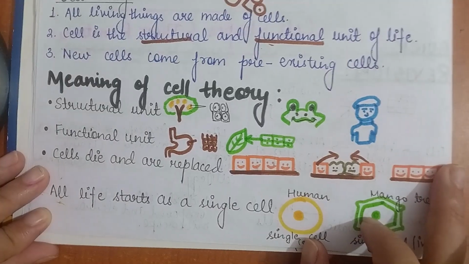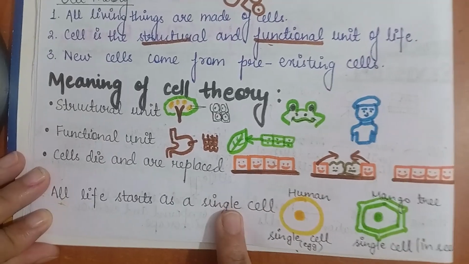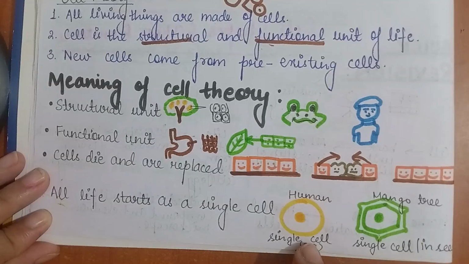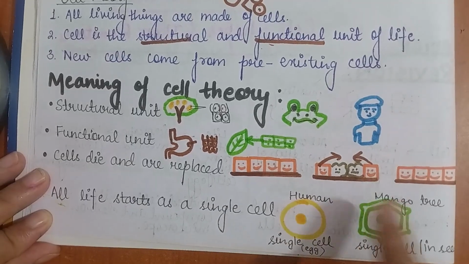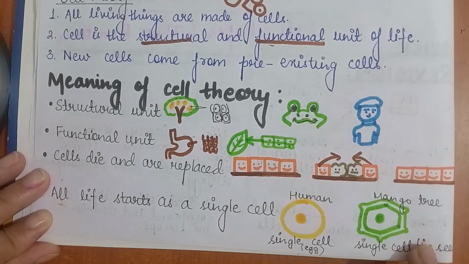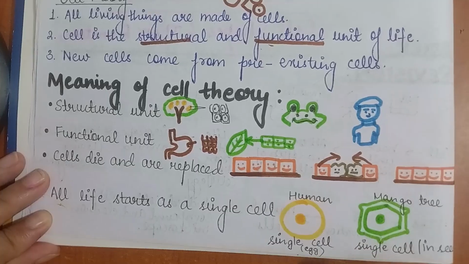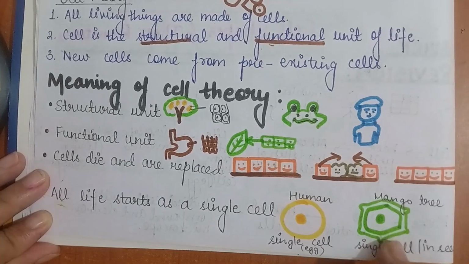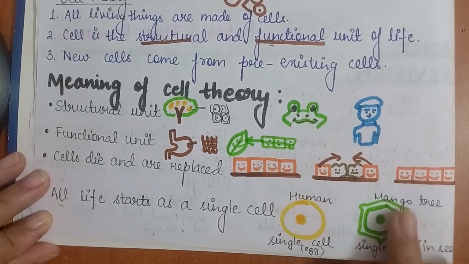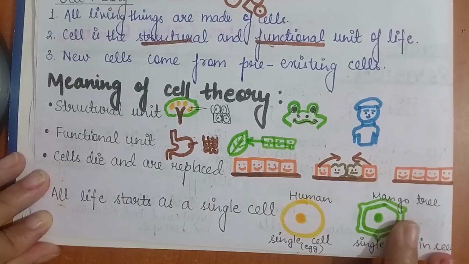The next point is all life starts as a single cell. We studied this topic in the previous lecture. In case of human, this single cell egg, from this the whole organism develops, okay? And this is the single cell in case of plants. Basically I'm talking about mango tree here. So in plants the single cell is in the form of a seed. So from here the whole plant organism develops, okay? So now let's move to the next topic.